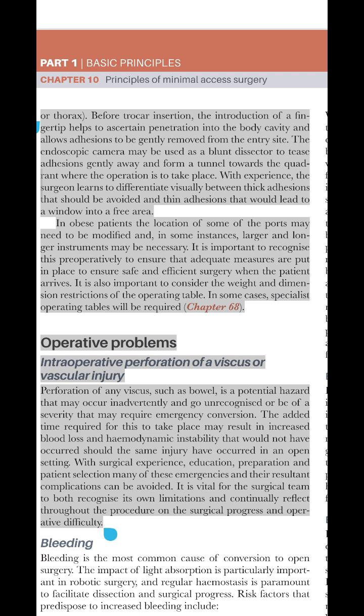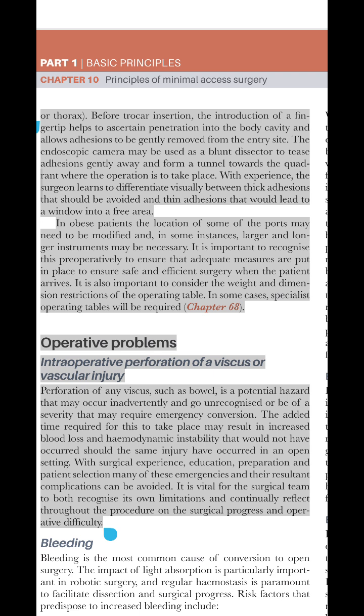Chapter 68. Operative problems. Intraoperative perforation of a viscus or vascular injury. Perforation of any viscus, such as bowel, is a potential hazard that may occur inadvertently and go unrecognized or be of a severity that may require emergency conversion. The added time required for this to take place may result in increased blood loss and hemodynamic instability that would not have occurred should the same injury have occurred in an open setting.